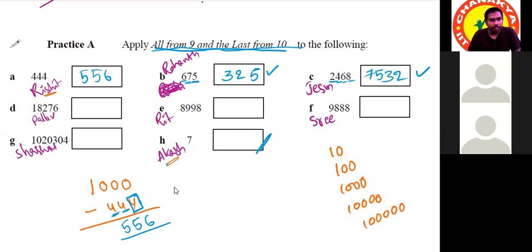Sir, actually it is a 5-digit number, so we have to take a 6-digit number, which is 1 lakh. So for the first 4 digits we have to take 9, and the last digit as 10. 10 minus 6 is 4. 9 minus 7 is 2. 9 minus 2 is 7. 9 minus 8 is 1. 9 minus 1 is 8. Correct. Excellent.